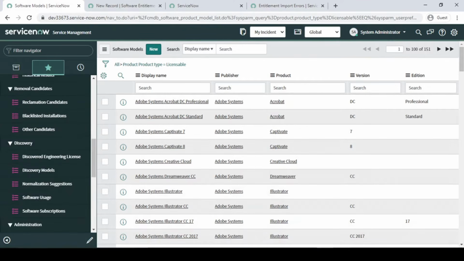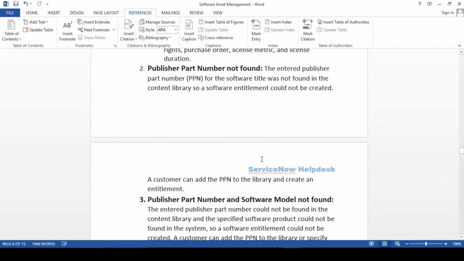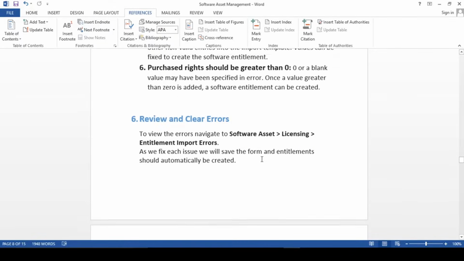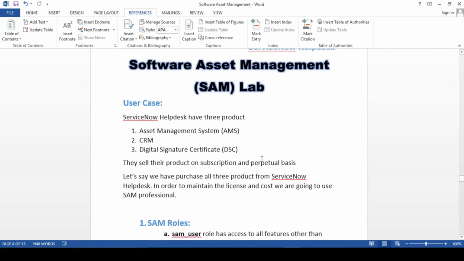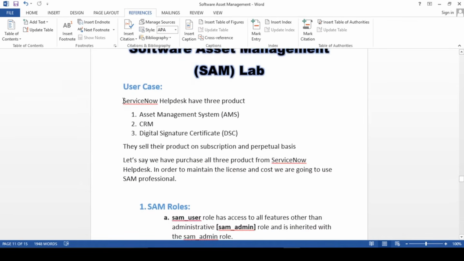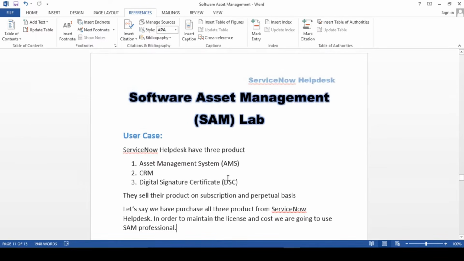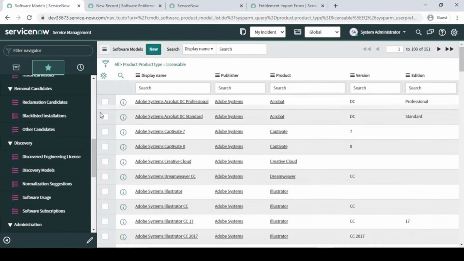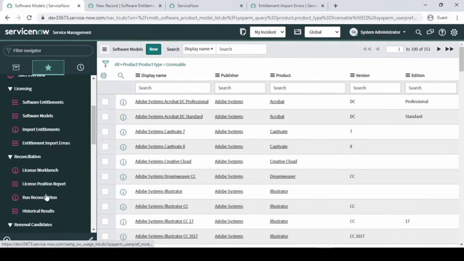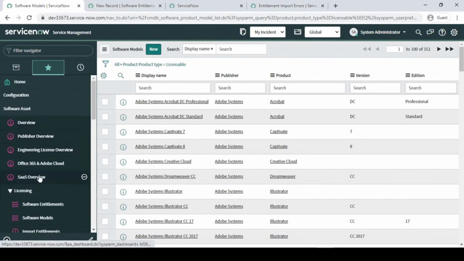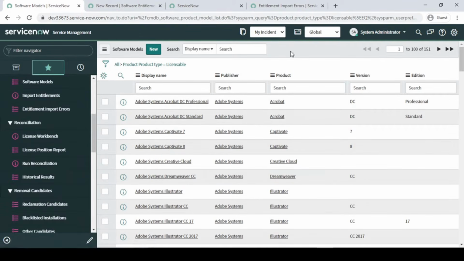I have a use case scenario, let me show you right away. Once we work on the lab session, as you can see here, I have given the practical use case scenario. We are going to implement it. But before that, guys, I'm going to explain in detail all these topics. So see you in part 3 of this SAM professional series.